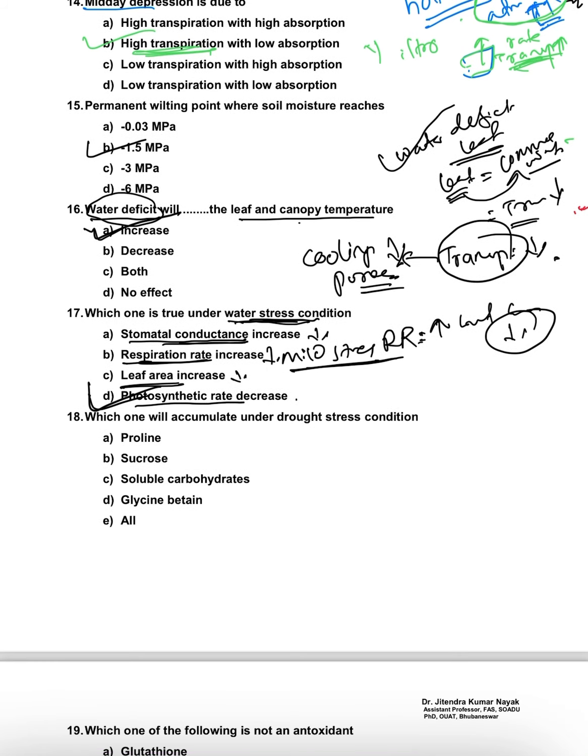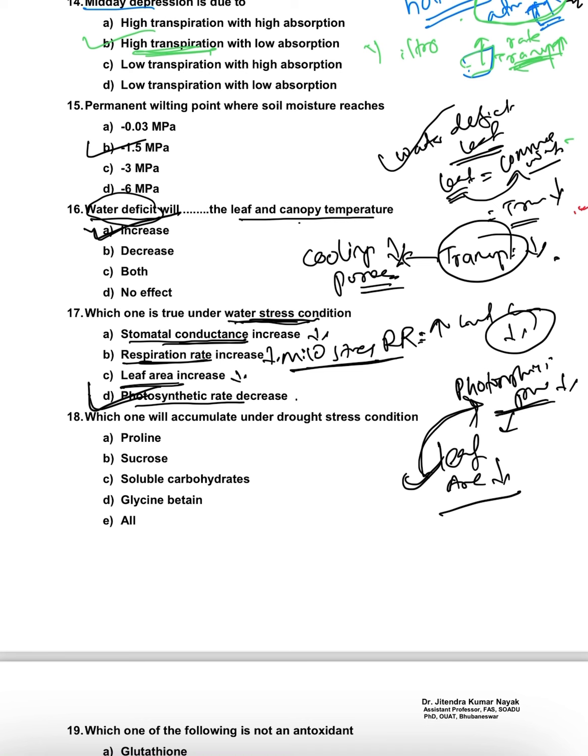Here you have to remember that the photosynthesis process will decrease due to the water stress condition, but basically it is because of the decrease in leaf area. It greatly affects the photosynthesis process, because if your leaf area is decreasing, then the assimilating area is decreasing. That means the photosynthesis process will decrease, and the chlorophyll content will also decrease here.